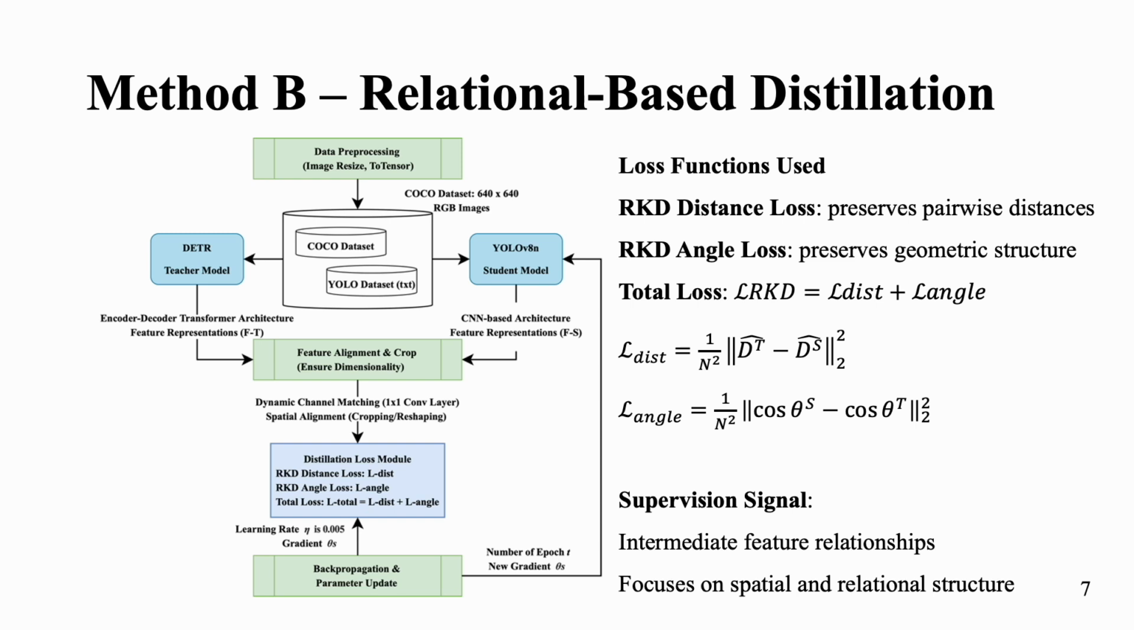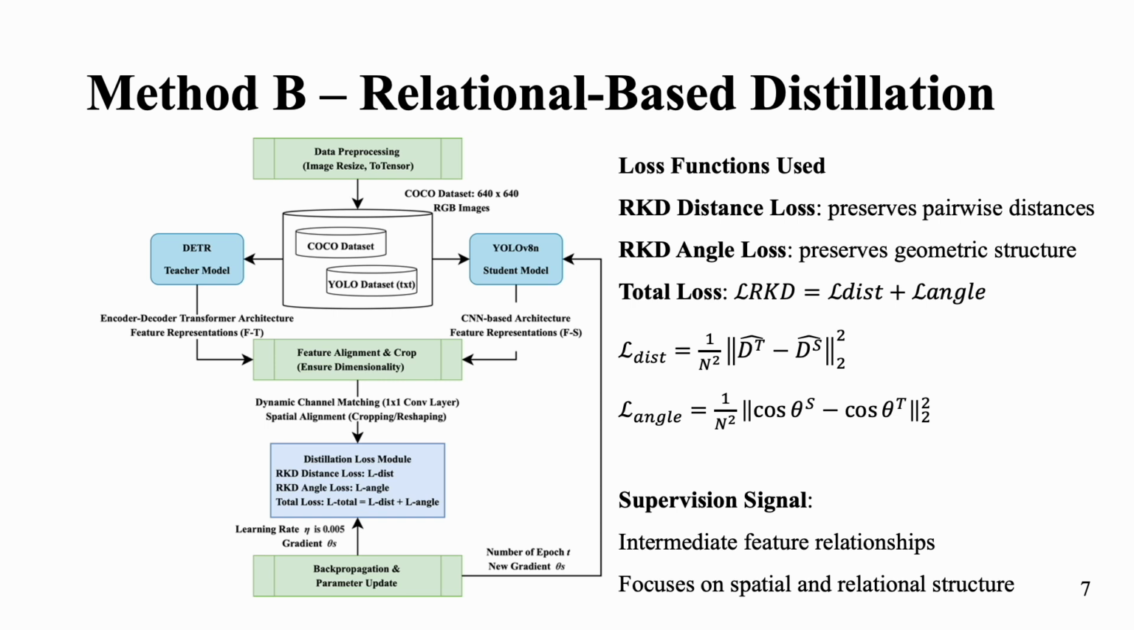We then apply two relational losses, RKD distance loss, to preserve how far features are from one another, and RKD angle loss, to retain the geometric structure between feature triplets.